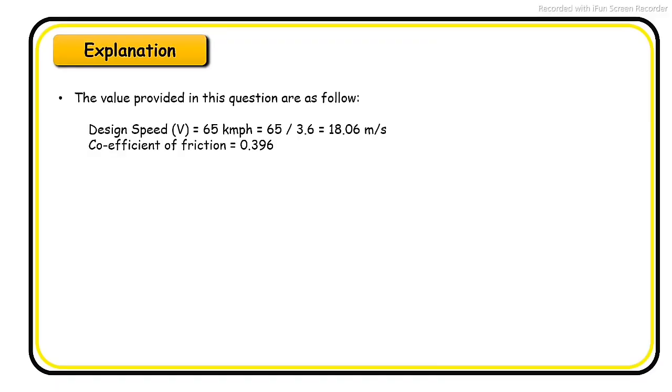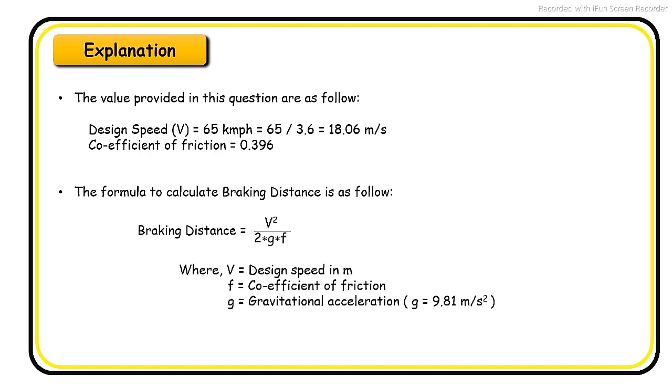The values provided in the question are as follows. Design speed 65 km per hour, which converted to meter per second is 18.06 meter per second. Coefficient of friction is 0.396. The formula to calculate braking distance is as follows, where V is design speed in meter per second, F is coefficient of friction, G is gravitational acceleration, which is 9.81 meter per second square.